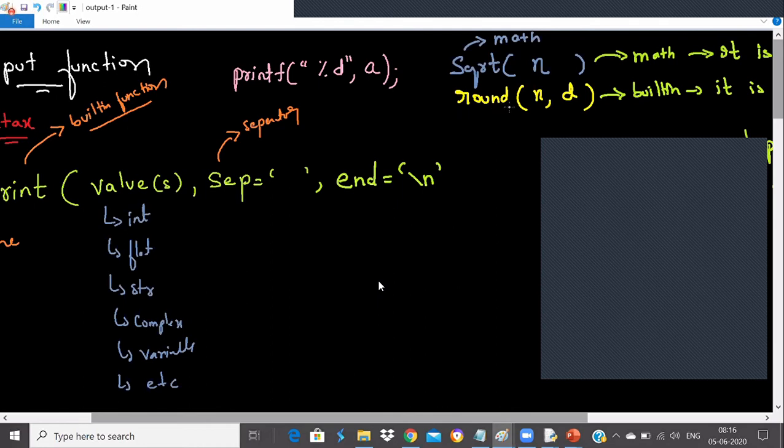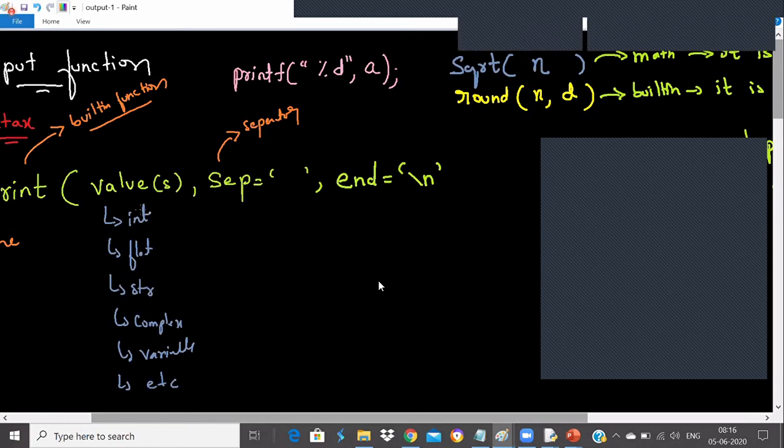The round function is available in the built-in module. It is imported by default and takes two parameters: the number and the number of digits. So if you wanted to round any value, you can round this value. With this, we solved one program based on it.